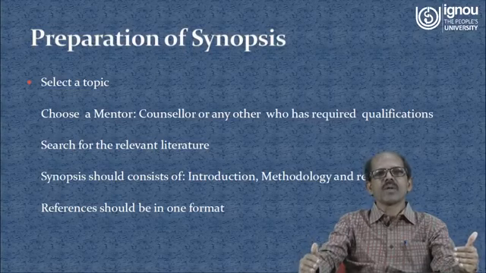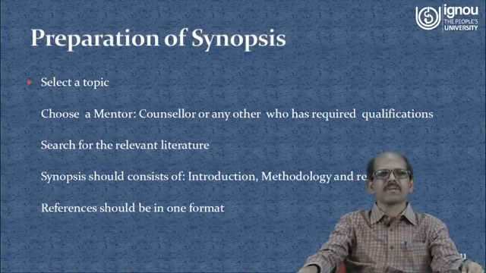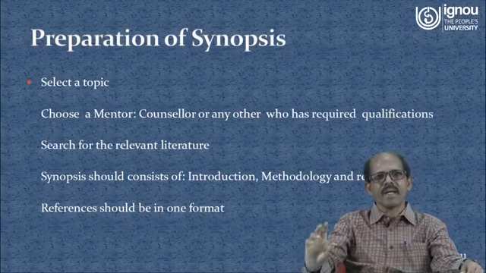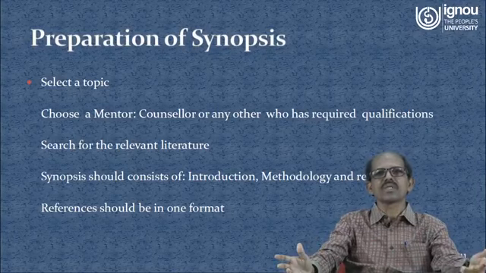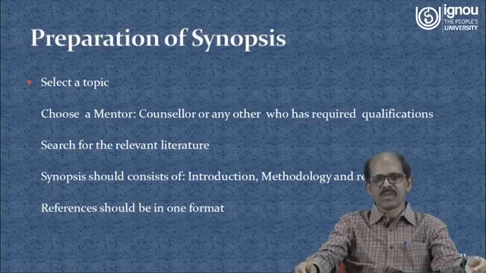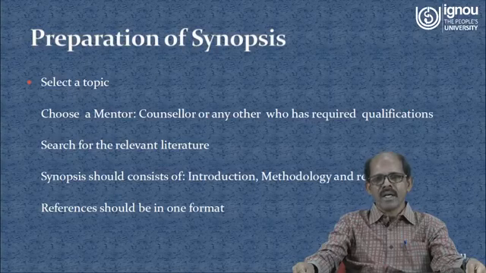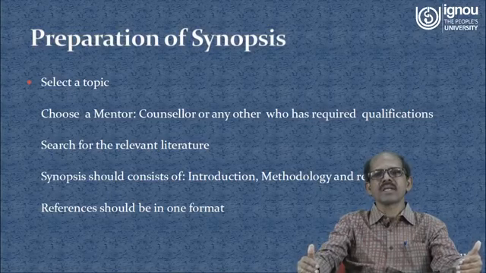First, you have to select a topic or choose a mentor. The mentor may be a counselor or a person who is working in a degree college, university or any research institute, or a freelance researcher who has the required qualifications to guide you properly.